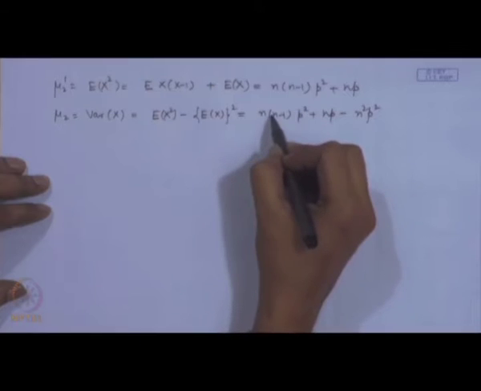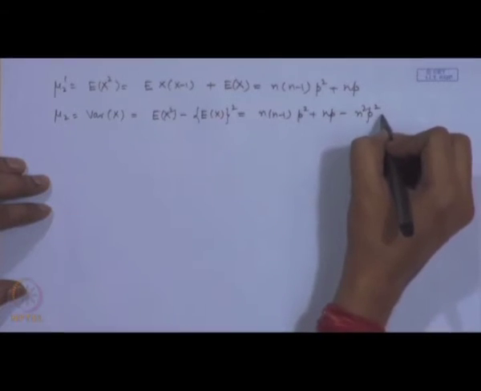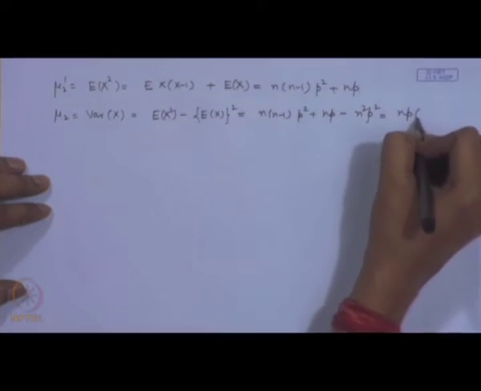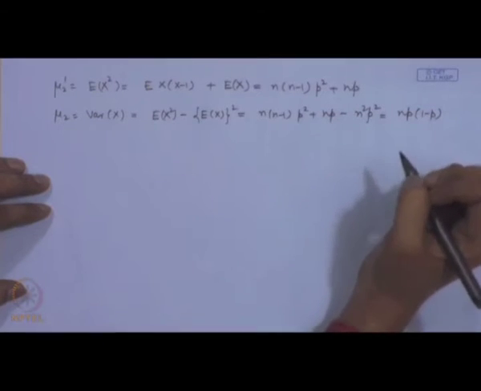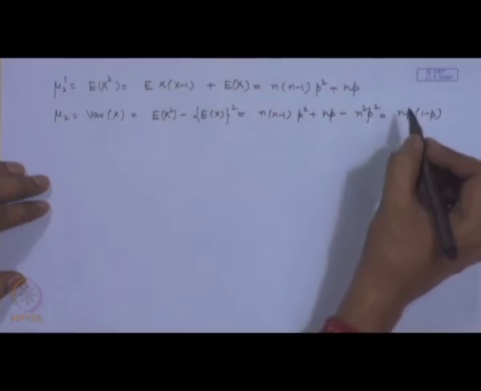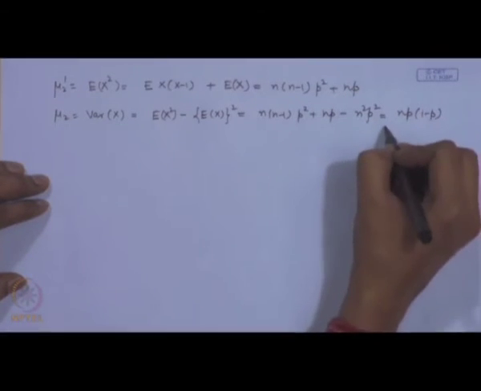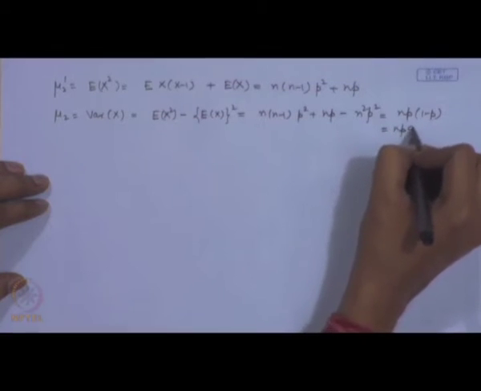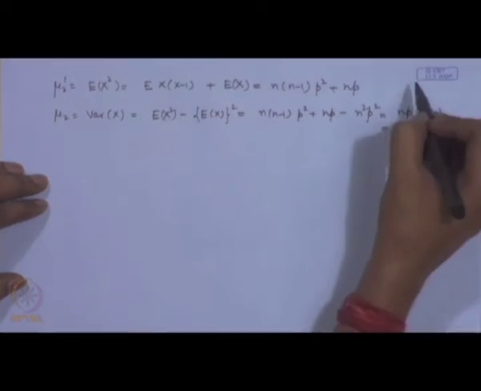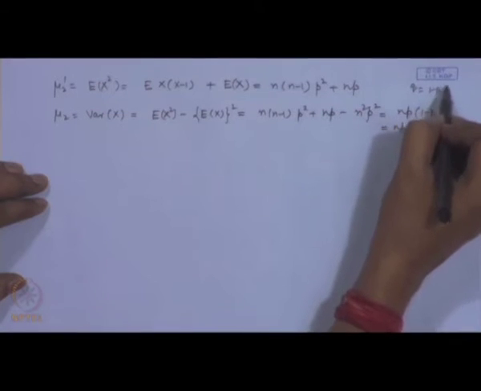So, here n square p square cancels out, and we get the term n p into 1 minus p. In most practical applications, we use the notation 1 minus p equal to q. So, this is also written as n p q, where q is defined as 1 minus p.